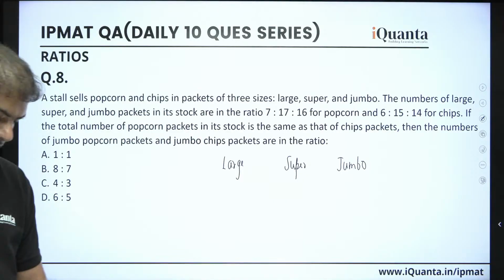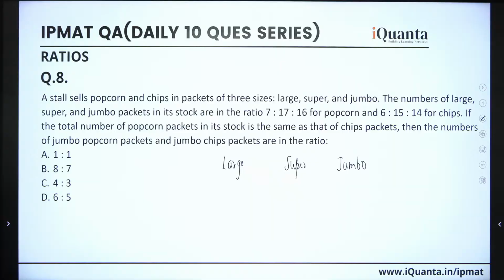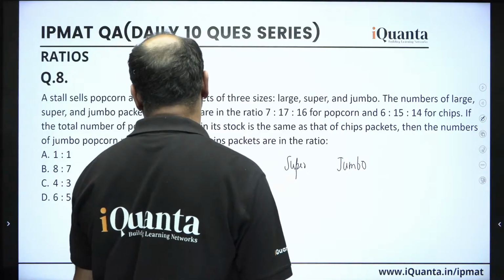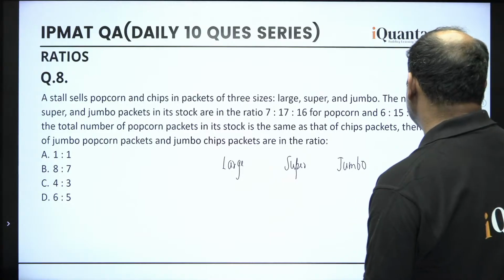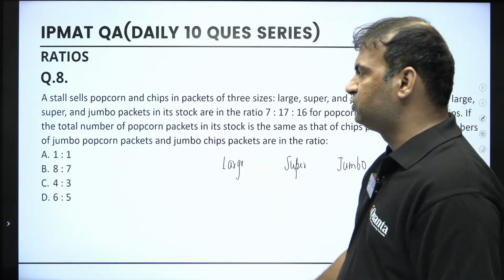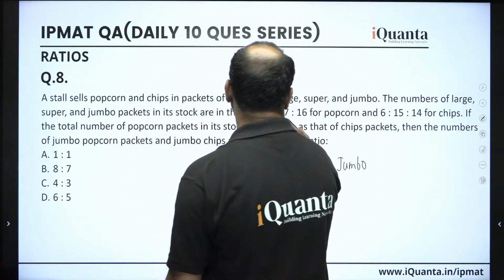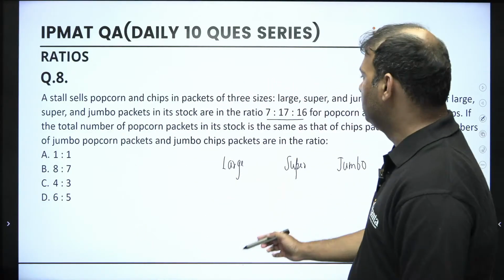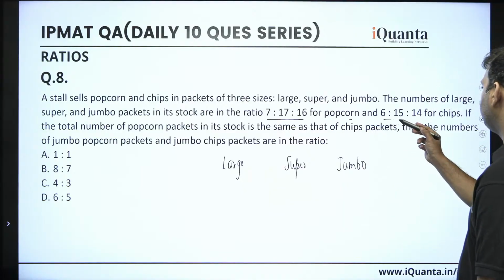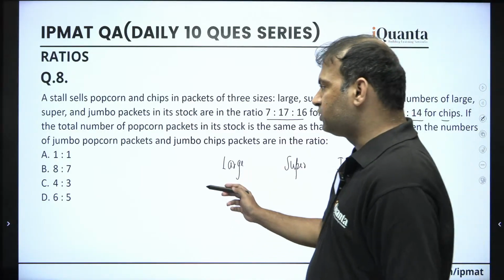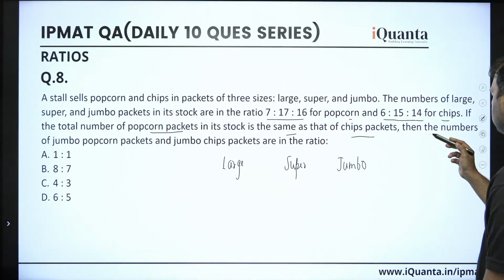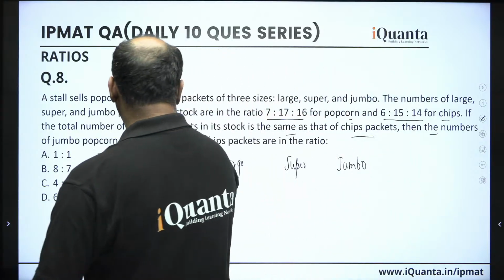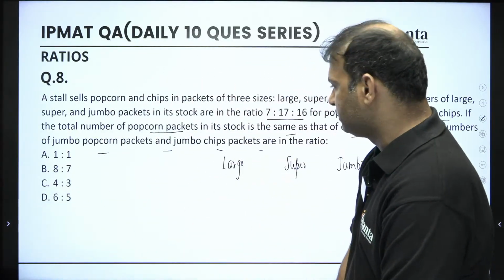Okay, guys, I think I should explain this, right? So this time the question is that a stall sells popcorn and chips in packets of three sizes: large, super, and jumbo. The numbers of large, super, and jumbo packets in stock are in the ratio 7 is to 17 is to 16 for popcorn and 6 is to 15 is to 14 for the chips. If the total number of popcorn packets in its stock is same as that of the chips packets, then the number of jumbo popcorn packets and jumbo chips packets are in the ratio.